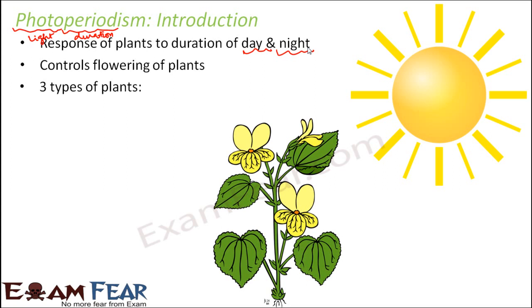Now based on this difference, there are three categories of plants: long day plants, short day plants, and day neutral plants. These are the three types of plants based on their requirements of photoperiods. So how much duration of light do they need to flower? Based on that, they are of three types: long day, short day, and day neutral plants. So let us see what they are.